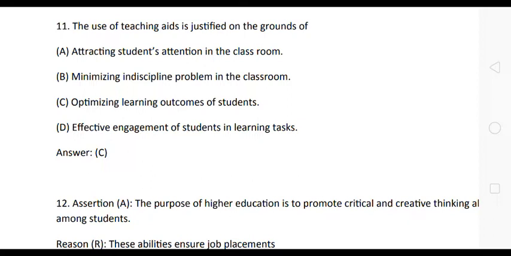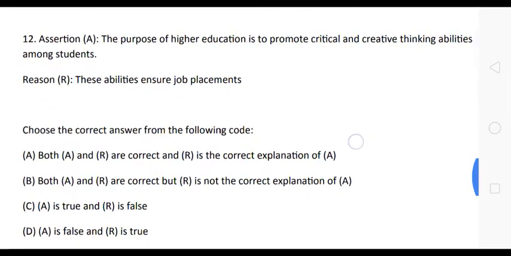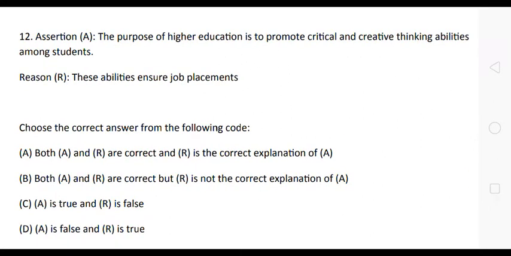Here the correct answer is option C. Option C is the correct answer. Optimizing learning outcomes of students. Okay, friends. The use of teaching aids is justified on the grounds of optimizing learning outcomes of students. Now let us see next question.